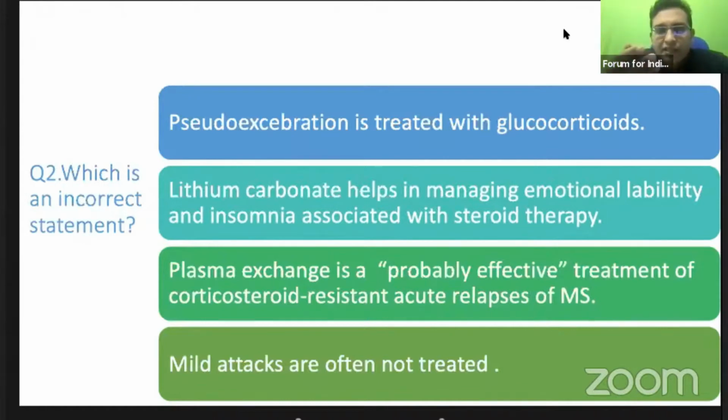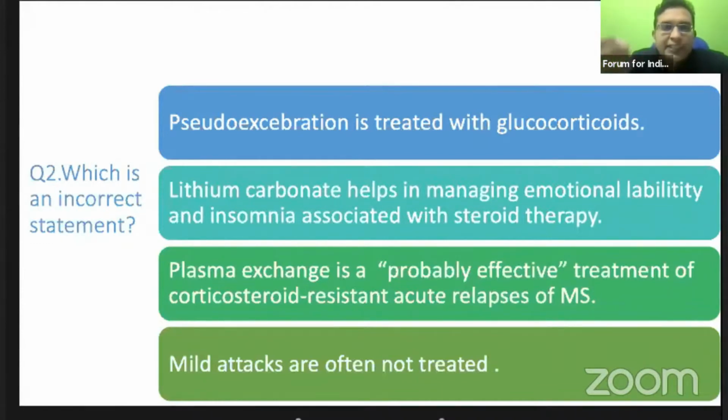You have seen the previous treatments: IV steroids, oral steroids, ACTH, etc. Can we use plasma exchange if these therapies fail? And in case of a relapse with mild attacks, should we definitely go for treatment of minimal attacks of multiple sclerosis? These are the options given.